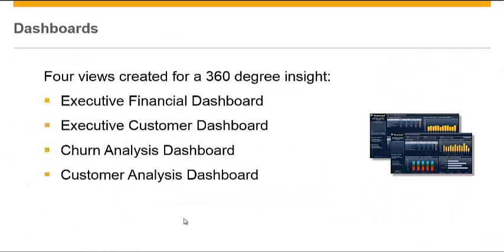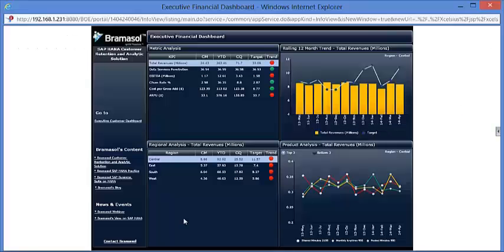Brahmasoul's application can be divided broadly into two categories. The first category will be dashboards. We have developed two executive level dashboards, financial and customer, and also churn and customer analysis dashboards. These dashboards help to analyze different industry relevant KPIs from different dimensions. Let us now go to the system and have a look at the dashboards.